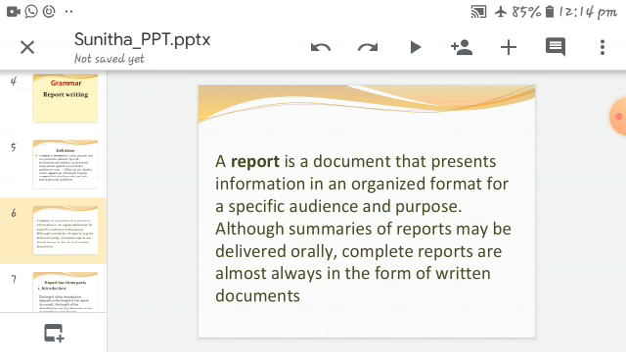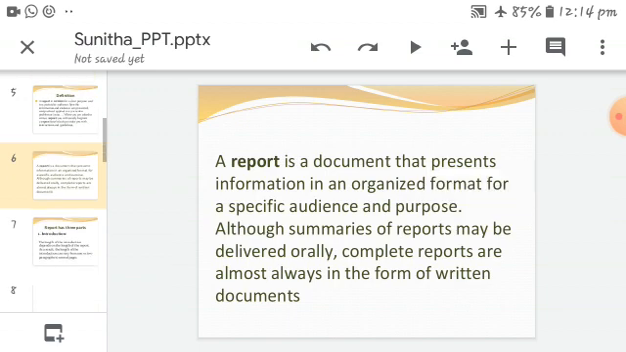Most of the reports nowadays are documented as a video, but almost always they are in the form of written documents. The report writing is in the form of written documents.